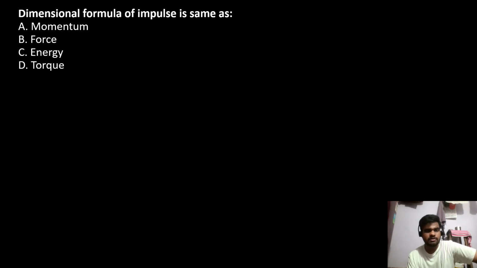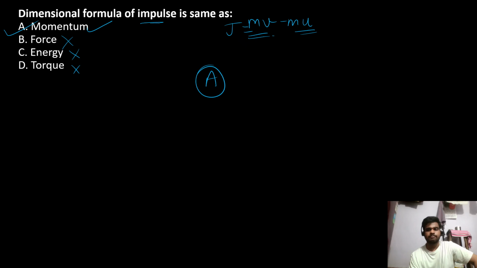Dimensional formula of impulse is same as momentum. It is changing momentum, and you can write mv minus mu. Both have the same dimension as impulse because impulse is change in momentum. No force, no energy, no. Answer to this question is option A. You can stick to the question and you can solve it if I am going quick.